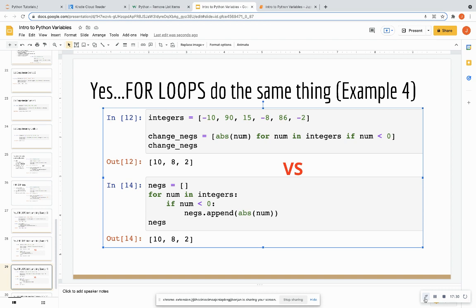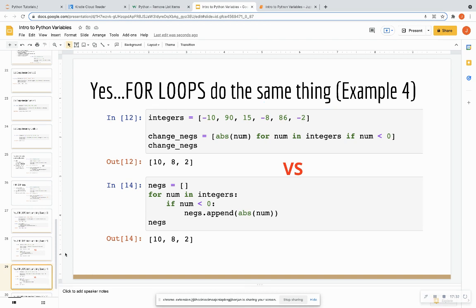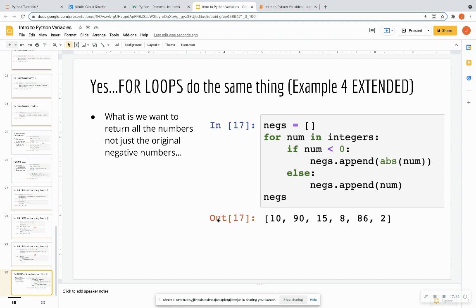Now, what if we wanted to return the entire list? So I just want to change all of these numbers to positive. I would have to add an else statement in my for loop. So once again, we have an empty list, and I'm going to say, hey, for numbers in those integers, if the number is less than 0, take the absolute value of that number and put it in my empty list.